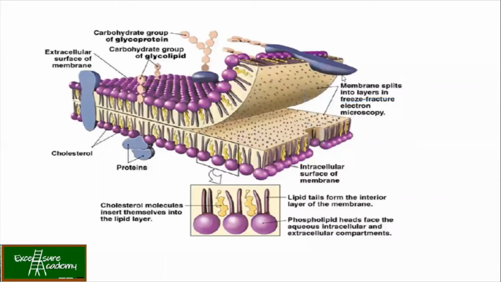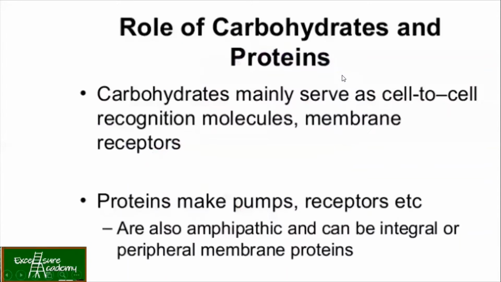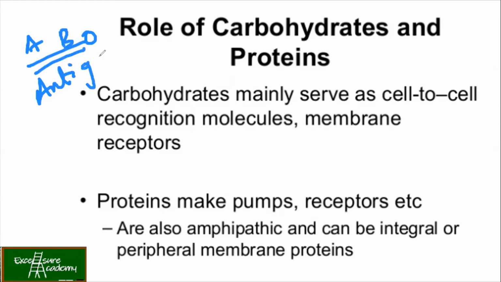So as I said already, the glycolipids and glycoproteins are there. So we have got the carbohydrate and protein regions. They help in cell-to-cell recognition, as recognition molecules and membrane receptors. You know that on your RBC, we always talk about the blood grouping systems, right? A, B, and O. So what are these actually? They are called the antigens, right?